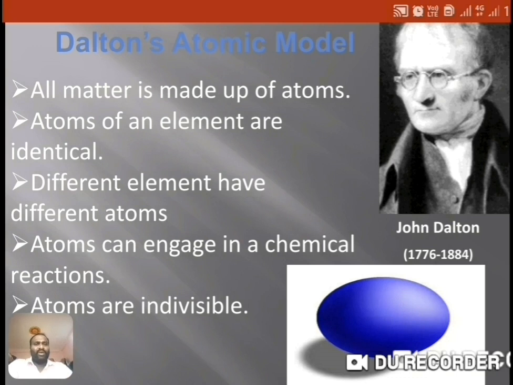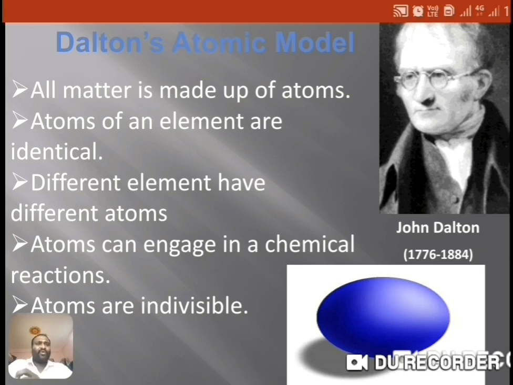The modern atomic model was first given by Dalton. The Dalton atomic model in 1803 proposed all matter is made up of atoms. Means the matter is made up of small tiny particles, and those tiny particles are nothing but atoms. Atoms of an element are identical.